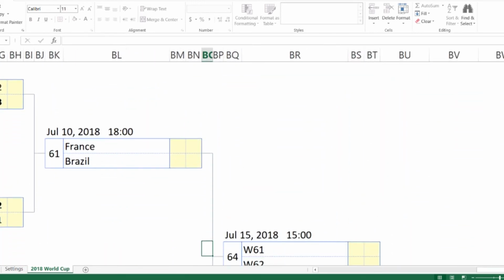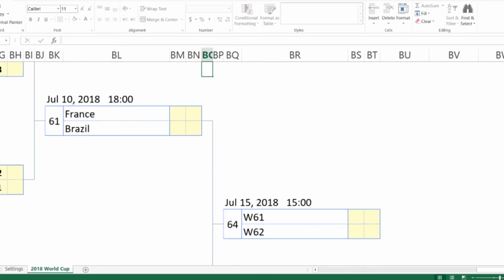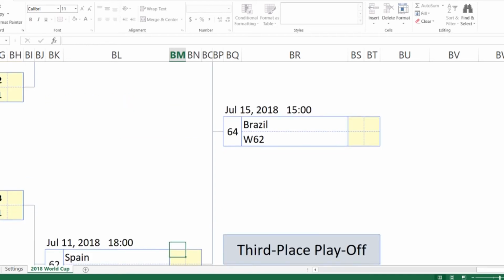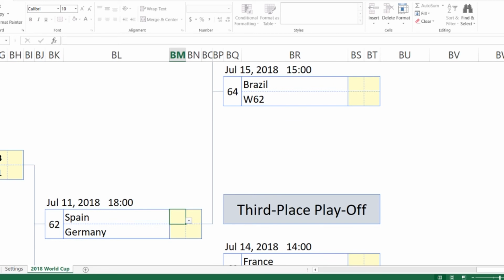Moving on to the semifinals, guys. These are some great matchups here. We have France and Brazil. Now this is a great matchup here. Oh man, I honestly don't know. This is a really hard one, so I gotta think about it. I would say this is one of those games where it goes to extra time, but Brazil comes out on top with a 2-1 victory in extra time. So Brazil to the final. Awesome. Now Spain versus Germany.